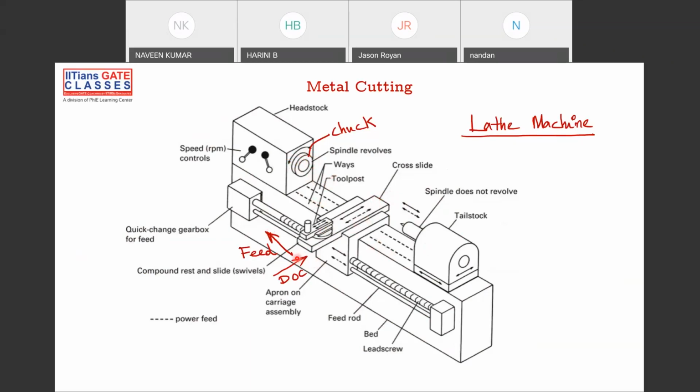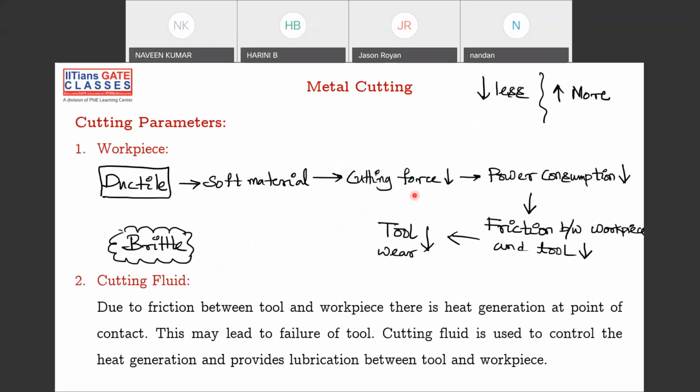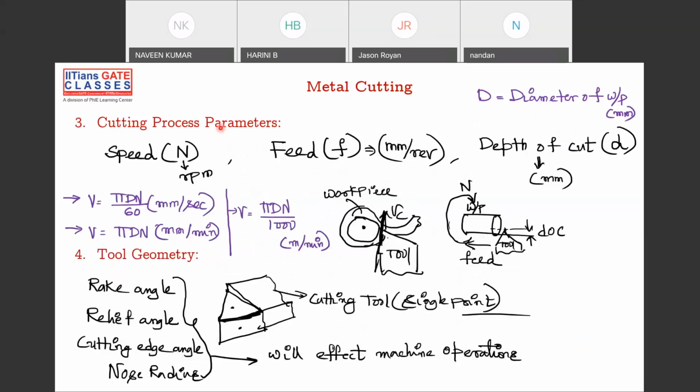You can see this direction is feed, and this direction is depth of cut. How much depth you're trying to put into the workpiece is called depth of cut. So this is a simple machine that you can see. So what are the important cutting parameters that we have? We have workpiece, cutting fluid, and cutting process parameters like speed, feed, and depth of cut.